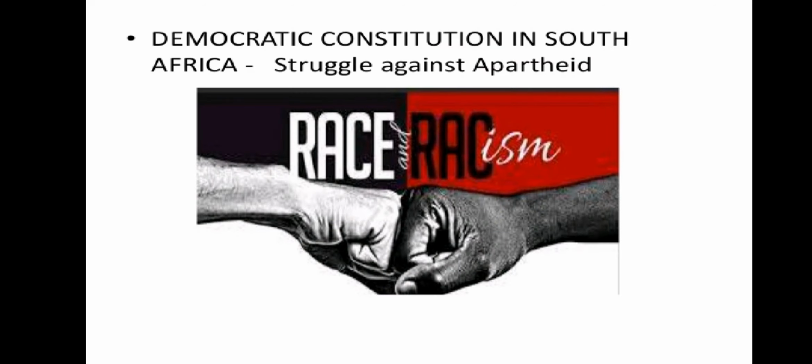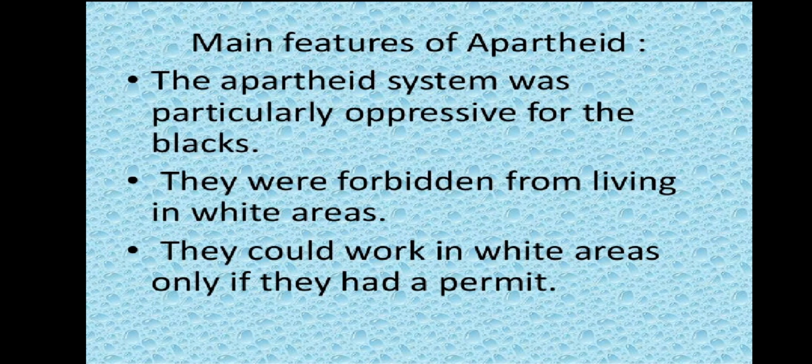Now let us discuss in brief first of all. Democratic constitution in South Africa, struggle against apartheid. Now, how was apartheid practiced in South Africa? The apartheid system was particularly oppressive for blacks. They were forbidden from living in white areas. They were not allowed to move to the area where white people lived. They could work in white areas only if they had a permit. They needed permission.